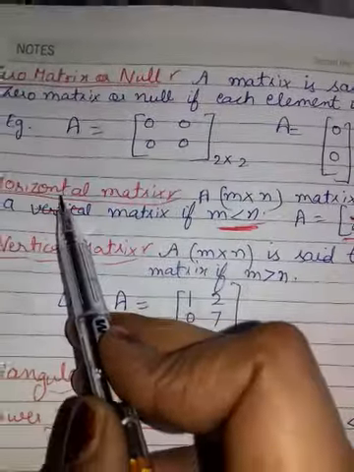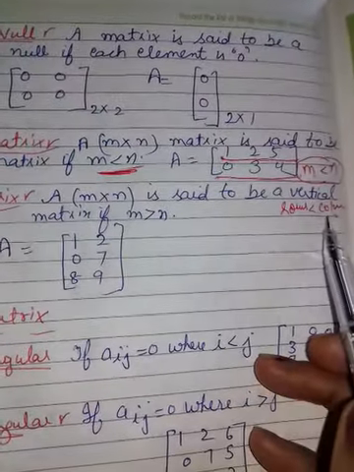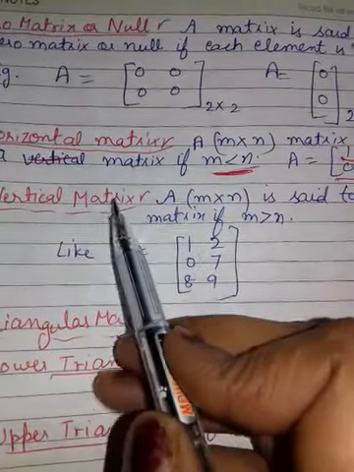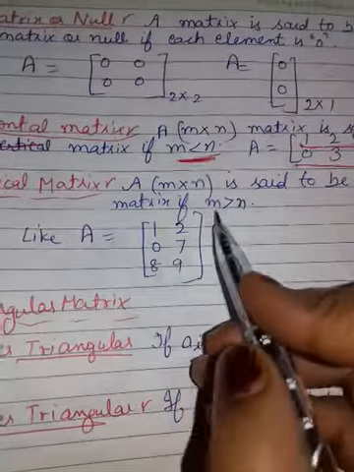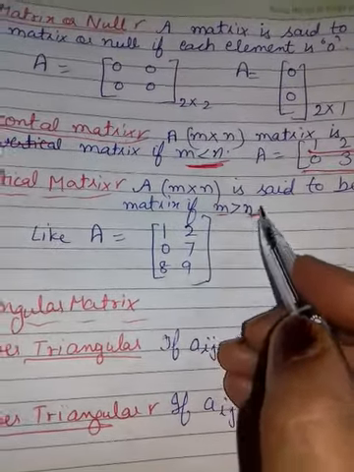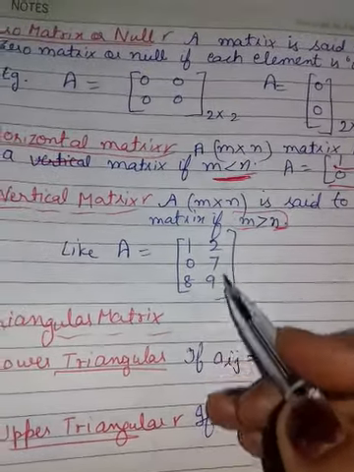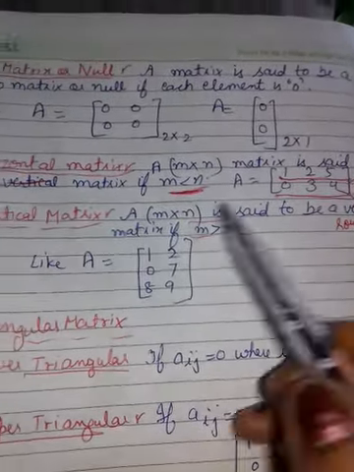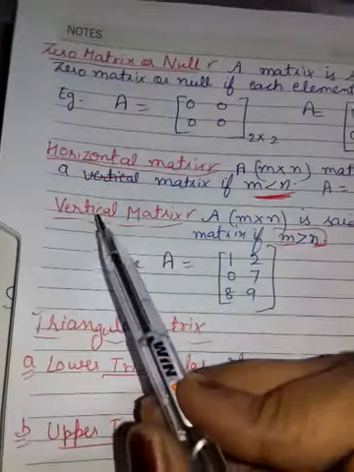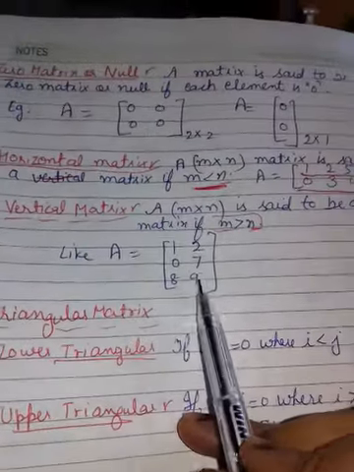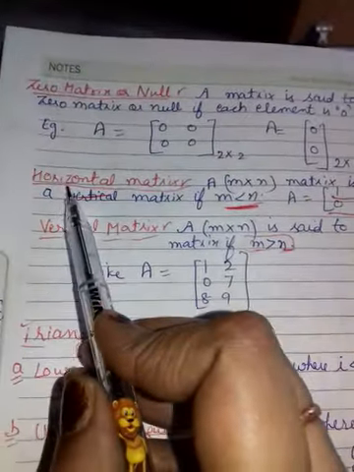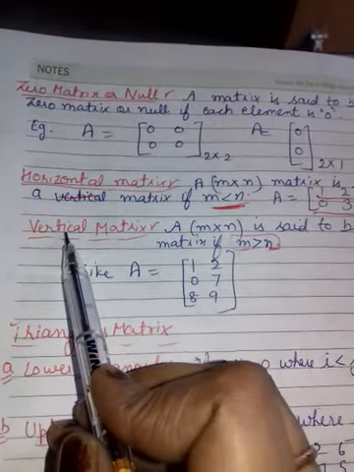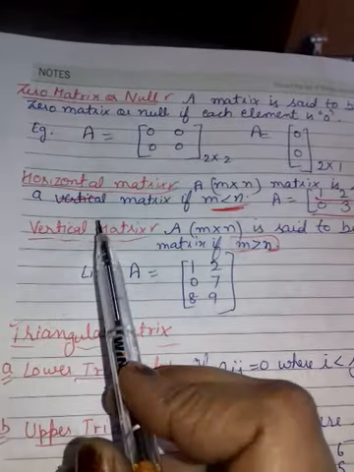So in horizontal matrix, rows will be less than columns. Vertical matrix is where rows will be greater than columns. See, this is also looking like a vertical matrix. This is horizontal because columns are more, and in vertical rows will be more. And I told, whenever you have to check rows, you will check horizontal way. And when you have to check columns, then you will see vertical way.